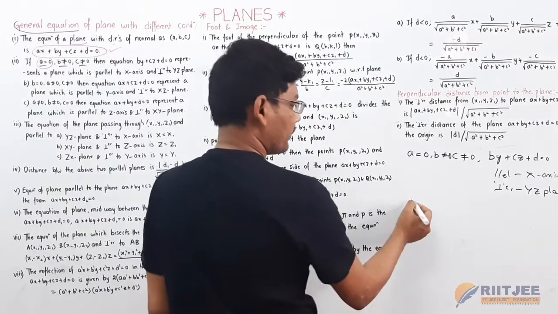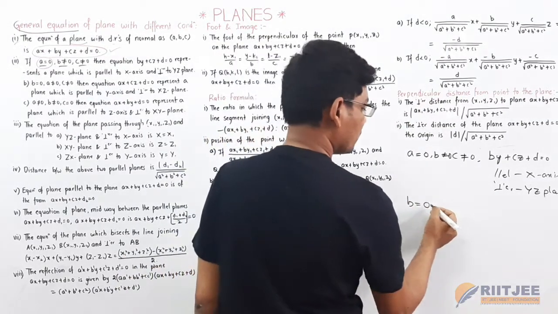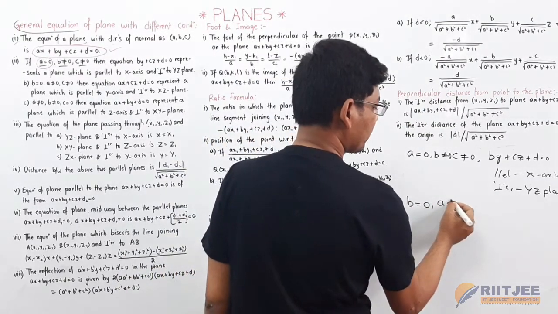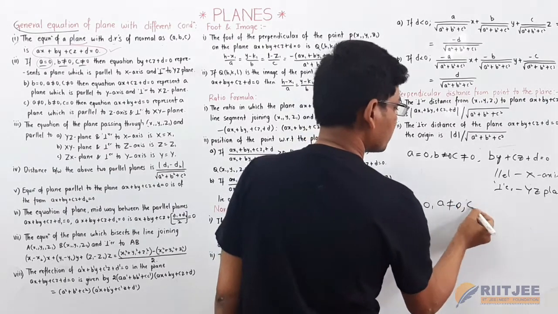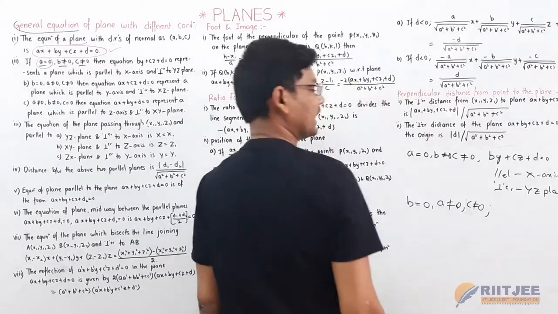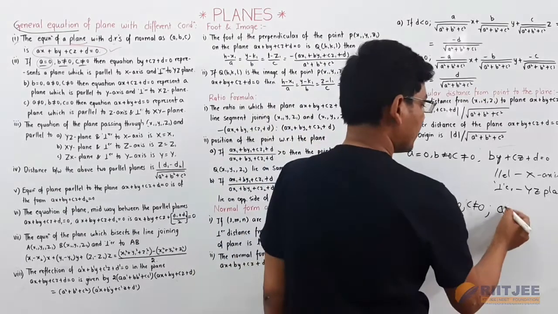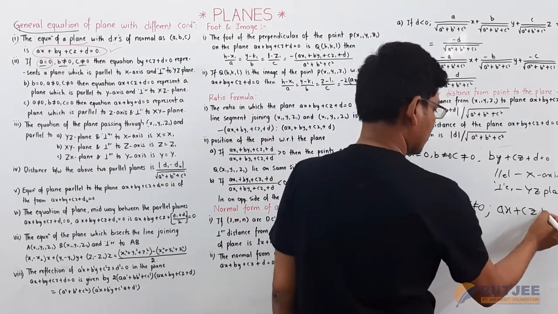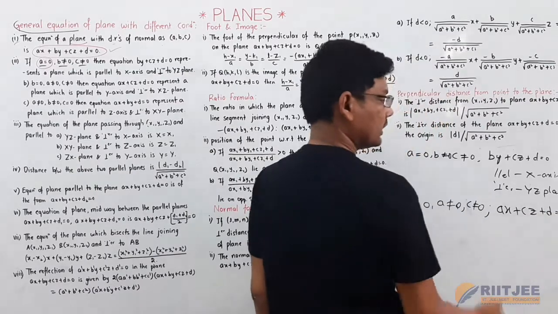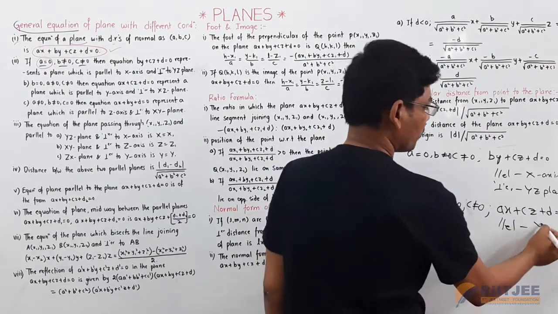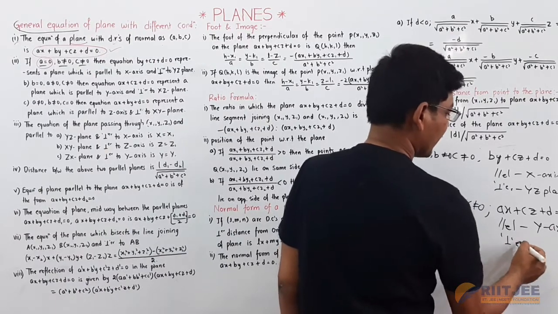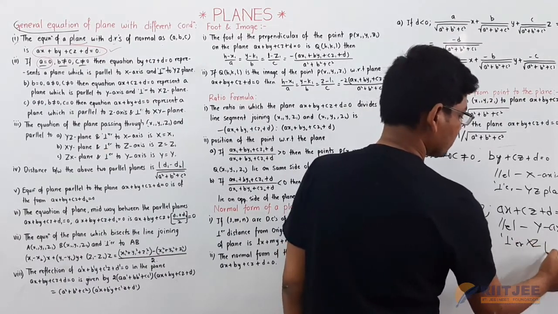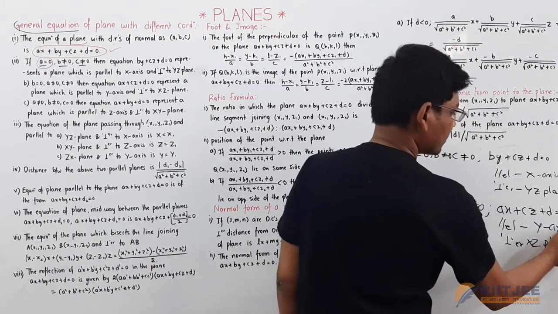Similarly, if b is equal to 0, with a not equal to 0 and c not equal to 0, the equation of the plane becomes ax plus cz plus d is equal to 0. This is parallel to the y-axis and perpendicular to the xz plane.